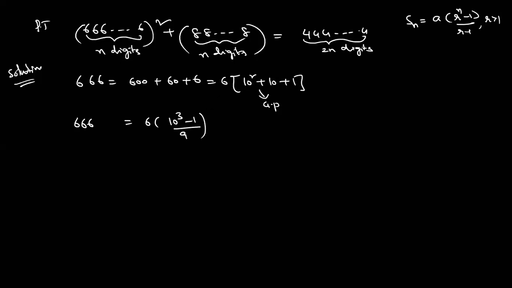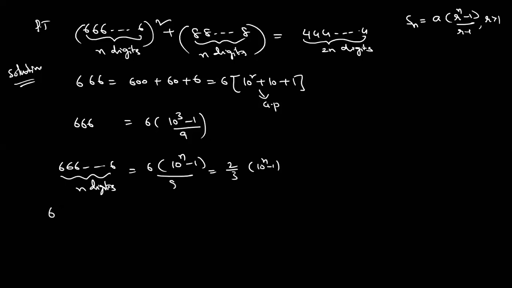How many times are there? 3. So 10 power n minus 1 by 9. Now here 6 is repeated n digits. That means 6 into 10 power n minus 1 by 9, which is 2 by 3 into 10 power n minus 1. Now whole square, so 4 by 9 into 10 power n minus 1 whole square. This is 1.